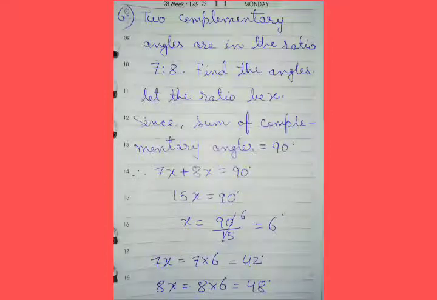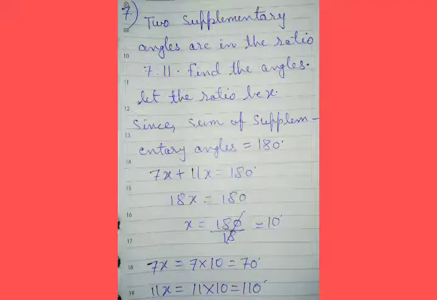Now next, question number 6. Two complementary angles are in the ratio 7:8. Find the angles. Then how will we solve it? First, let the ratio be x. Since sum of complementary angles equal to 90 degree, so 7x plus 8x equal to 90 degree, 15x equal to 90 degree, and x is equal to 90 by 15, that is 6 degree. So 7x will be equal to 7 into 6, 42 degree, and 8x will be equal to 8 into 6, 48 degree.